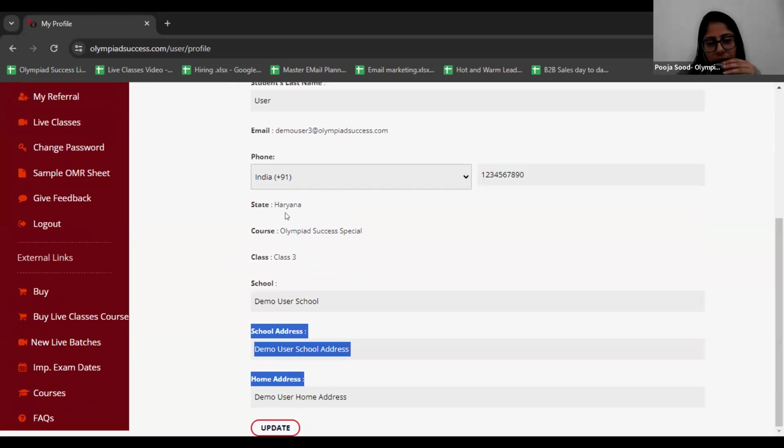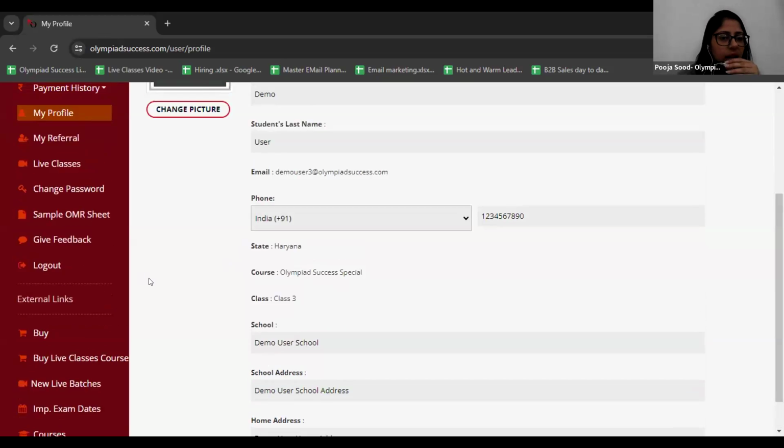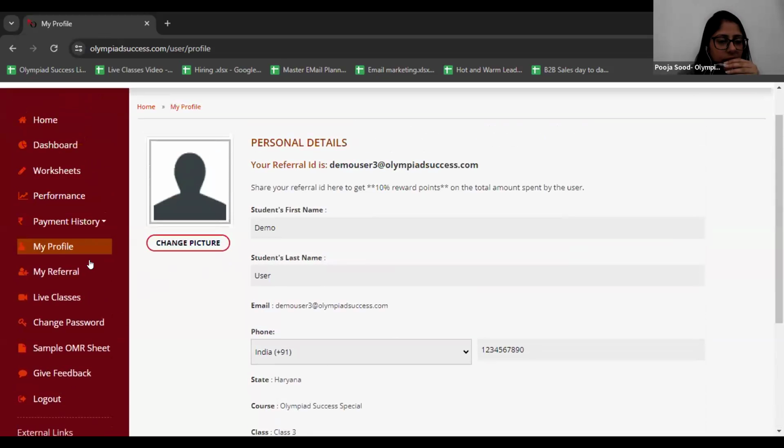For example, if your state is wrong, you can just rectify it over here. You can click it, correct it, and then click on this update icon. Right. So I am done with my personal details. These are correct. Now I'm going to click on live classes.